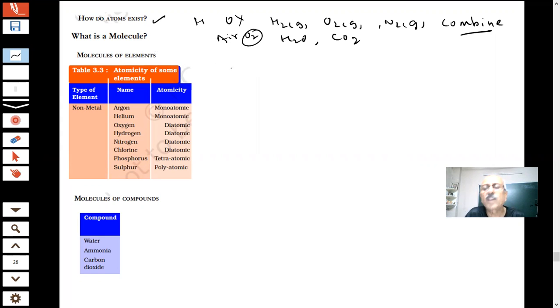What is a molecule? What is a molecule, students? You are saying oxygen is a molecule. Nitrogen N2 is a molecule. Is it a molecule or not? Is it a molecule?